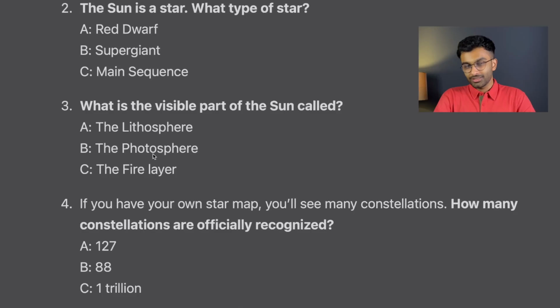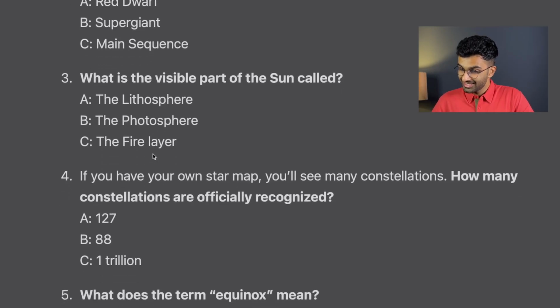Now, the other two answers, 88 and 127, the reason I don't like this question is because both of these answers are extremely close to each other, so you cannot logically rule out one or the other. So I think I'll just have to tell you the answer without much explanation. The answer is 88 officially recognized constellations. I just know the number off the top of my head, but it was equally likely I did not, in which case I would get this wrong as well. So let's get on to the next question.